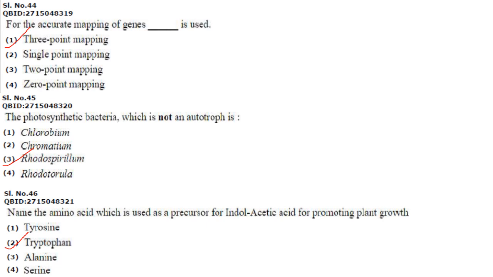Now next question. For the accurate mapping of genes, dash is used. So for the accurate mapping of genes, 3-point mapping is used. So the answer here is option 1. Then next one. The photosynthetic bacteria which is not an autotroph. So out of these, Rhodospirillum is not an autotroph. Answer is option 3. Name the amino acid which is used as a precursor for indole acetic acid for promoting plant growth. So it is tryptophan. Answer is option 2.